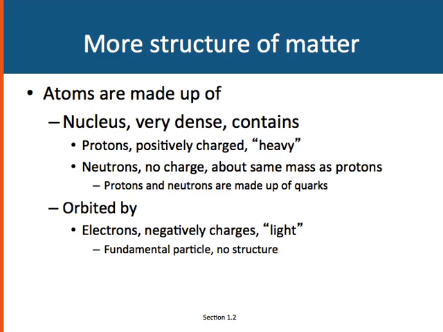But we built these things called supercolliders, and we took, say, protons, and we accelerated them up to very high speeds, and we smashed them into each other and discovered that it was no longer the smallest thing because the protons would break into pieces, and we called those pieces quarks. So protons and neutrons are made up of these quarks. There's 6 flavors of quarks. There's up, there's the down quark, there's the top quark, there's the bottom quark, and there's the strange quark and the charm quark.